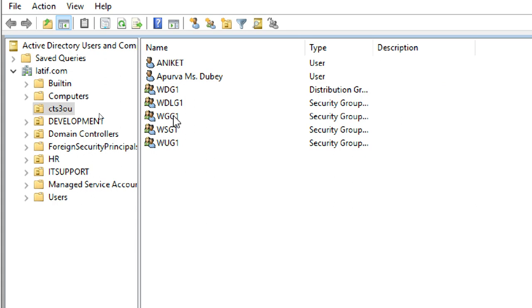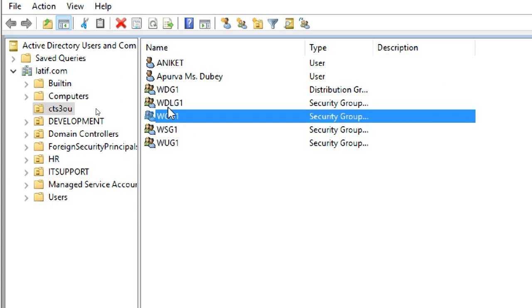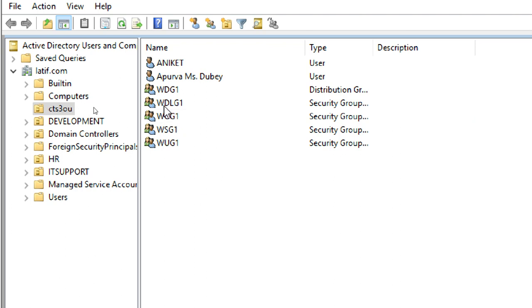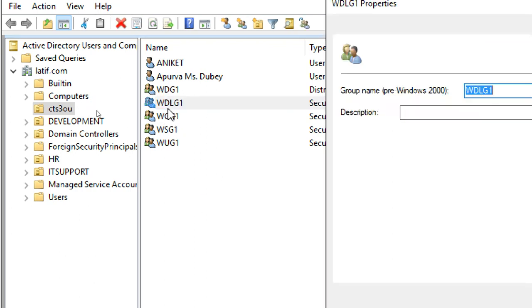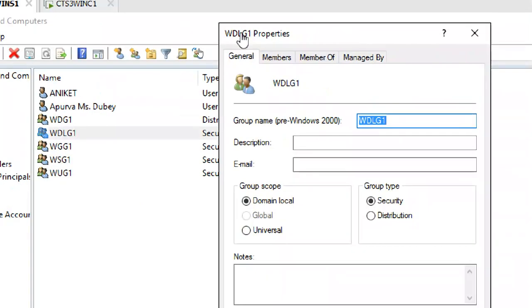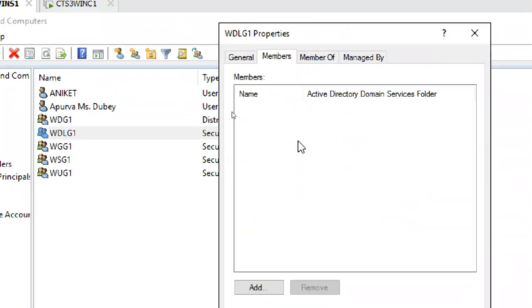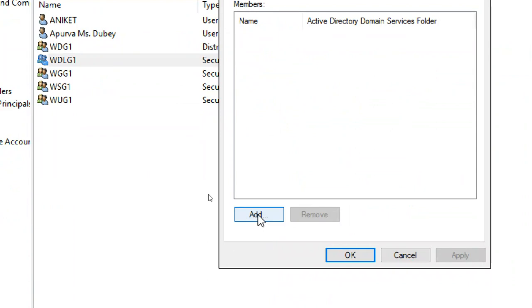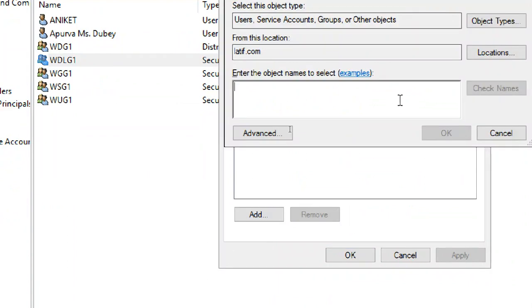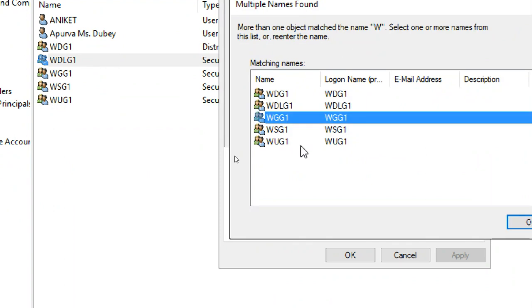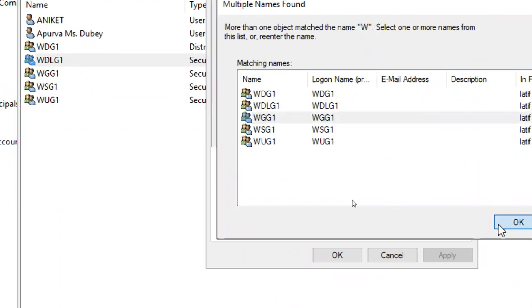So for example, I want to add this WGG1 to DLG1. So we'll see WDLG1 means domain local group. Who are the members? No one is there. Add W, check names, WGG1.